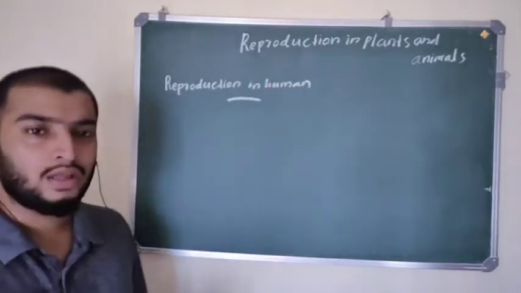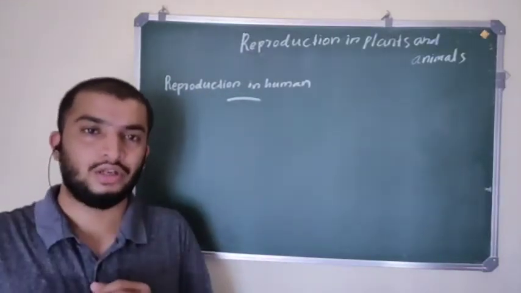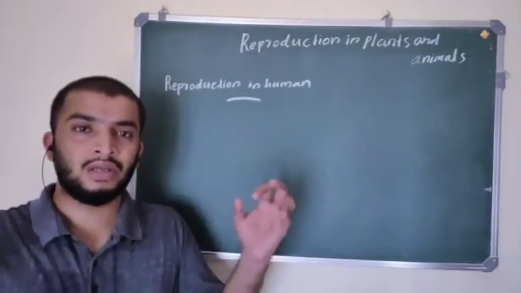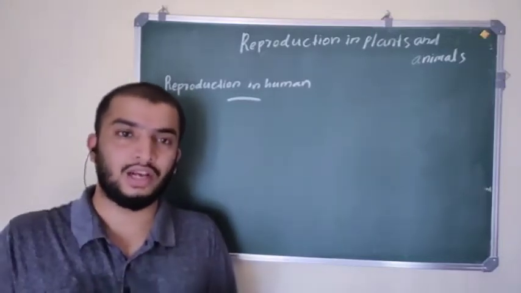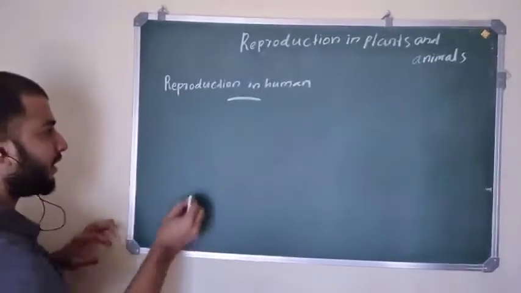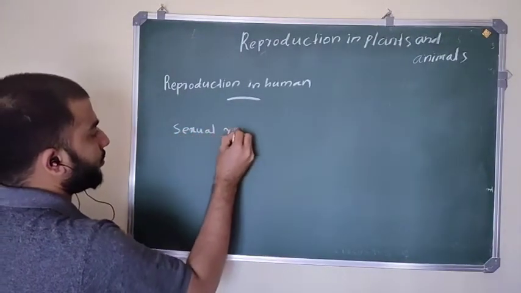Humans perform sexual reproduction. You know what sexual reproduction is? Sexual reproduction means the male gamete and female gamete fuse, or fertilize, and form a diploid zygote.